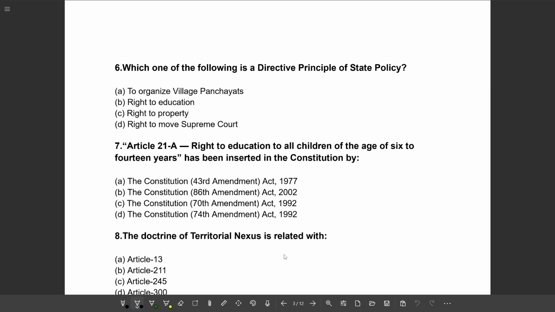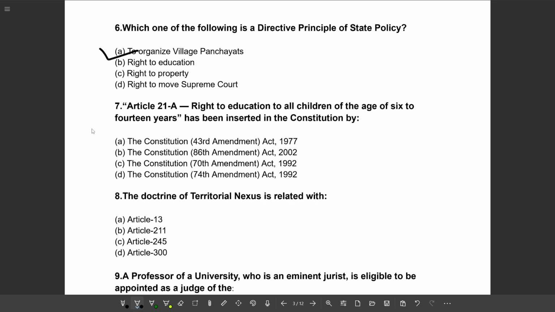Next question. Which one of the following is a directive principle of state policy? Option A, to organize village panchayat. Option B, right to education. Option C, right to property. Option D, right to move the Supreme Court. So the correct option will be option A, to organize village panchayat.